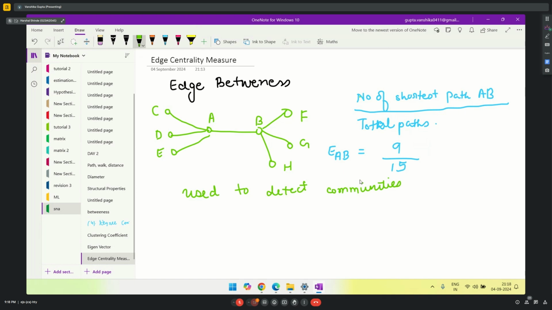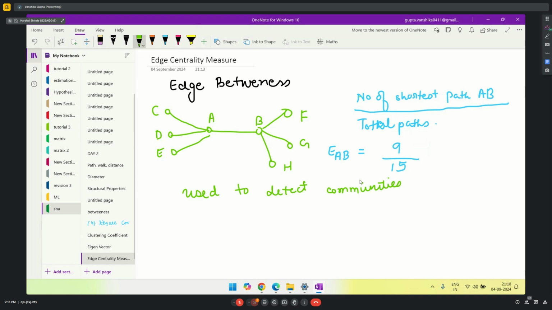Then I'll find out which edge has the highest betweenness, and I'll delete that edge from my graph.